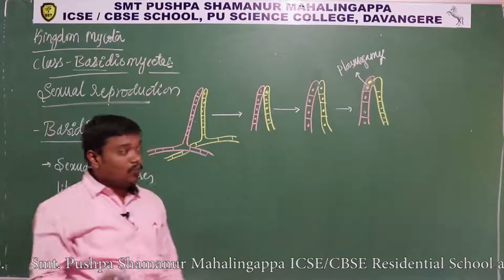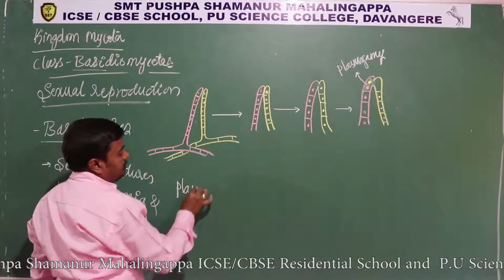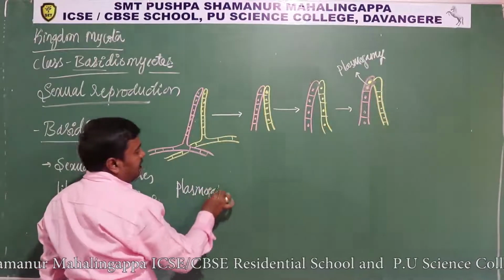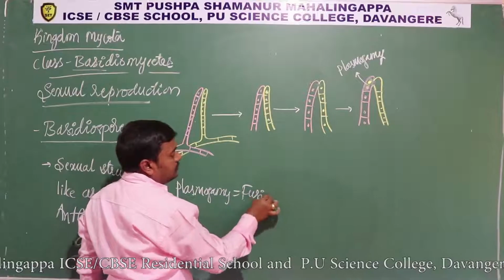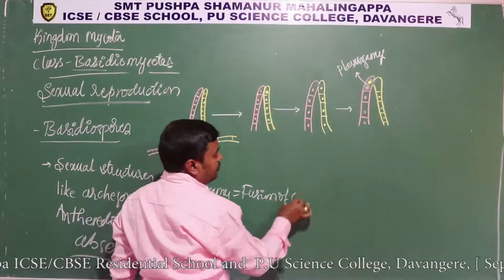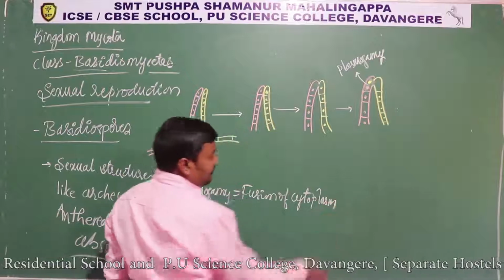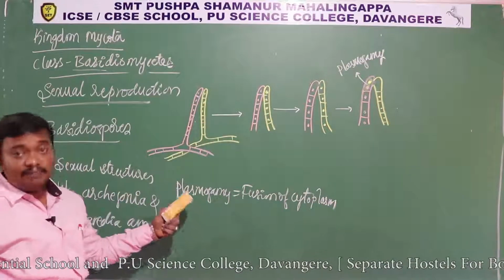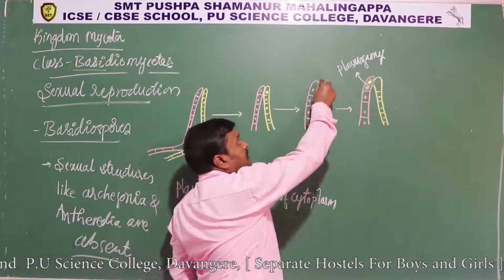Plasmogamy means fusion of cytoplasm. It occurs immediately when the wall dissolves. Whatever content is present here gets migrated here.